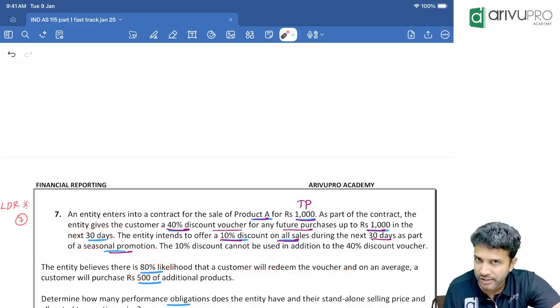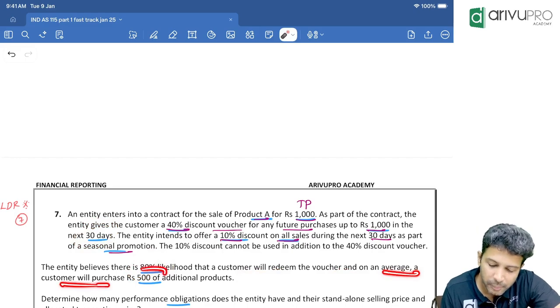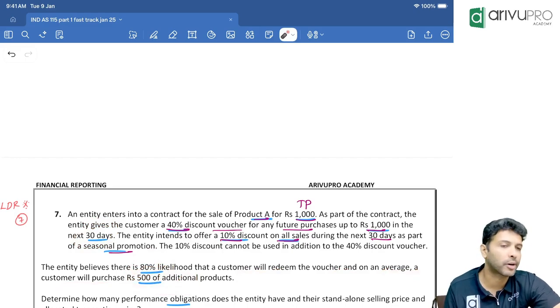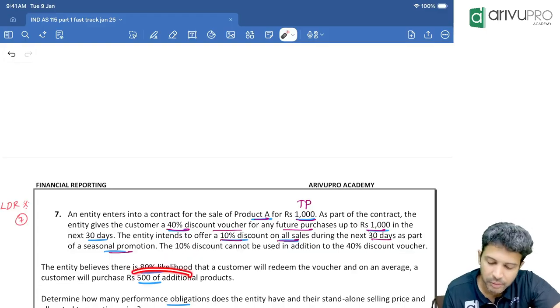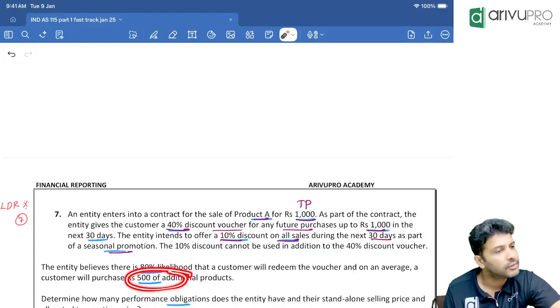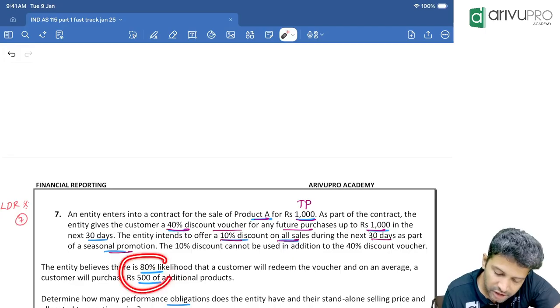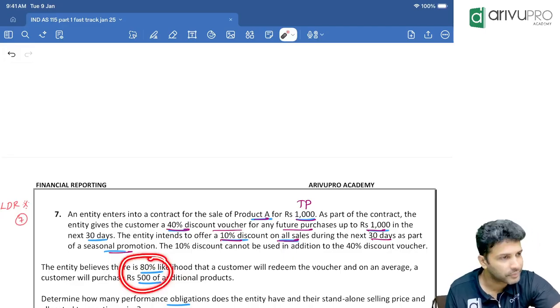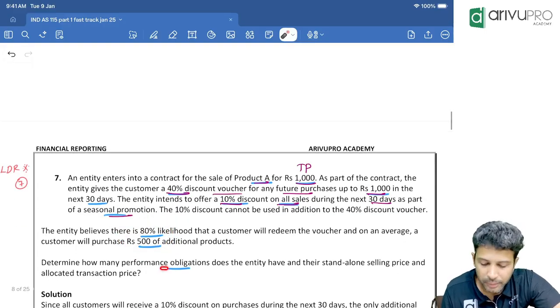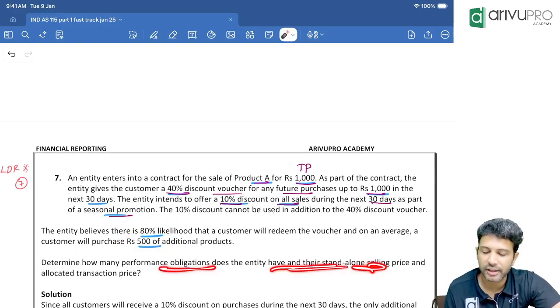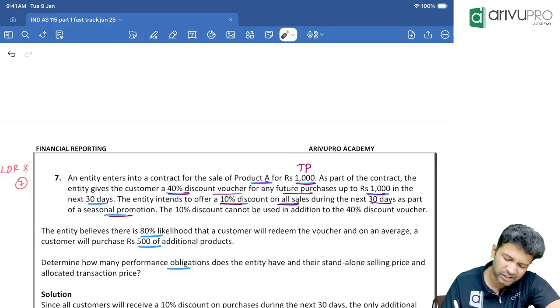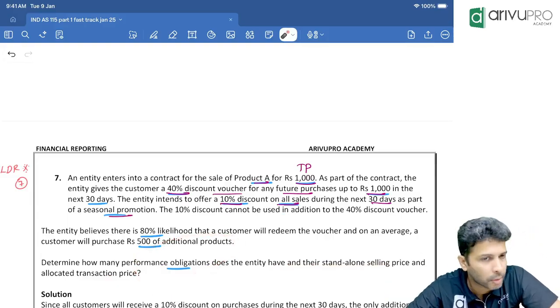And how much purchase will the customer make in the future? Check, have they given? On an average, the customer will buy 500 rupees of additional product. In the future, the customer will buy how much worth of goods? 500 rupees. And is there a 100% chance of buying or only 80% chance? 80% chance of buying. Determine how many performance obligations and their SSP, and allocate the transaction price. This is actually a full-fledged revenue recognition problem, but it's okay.